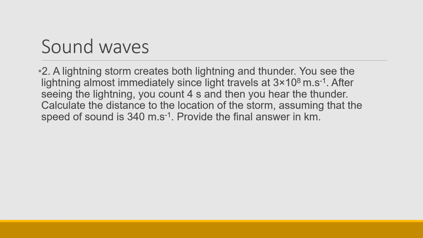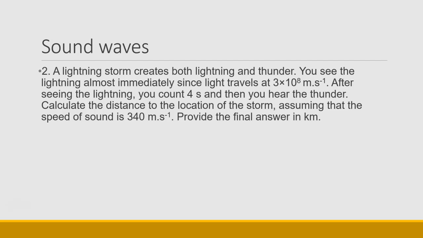A lightning storm creates both lightning and thunder. You see the lightning almost immediately because light travels so fast at 3 times 10 to the 8 meters per second. But after seeing the lightning, you count 4 seconds and then you hear the thunder.